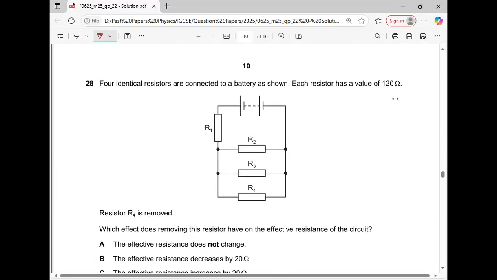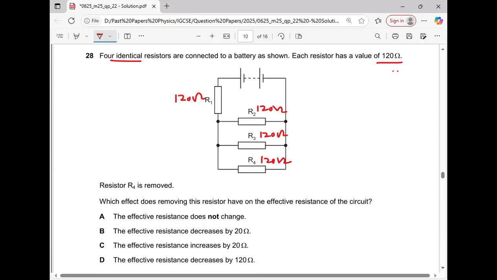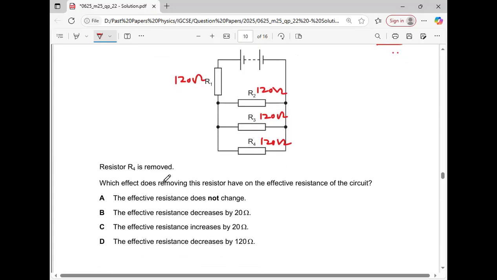Question number 28. Four identical resistors are connected to the battery as shown in the figure. Each resistor has a value of 120 ohm. Resistor R4 is removed. What effect does removing this resistor have on the effective resistance of the circuit?